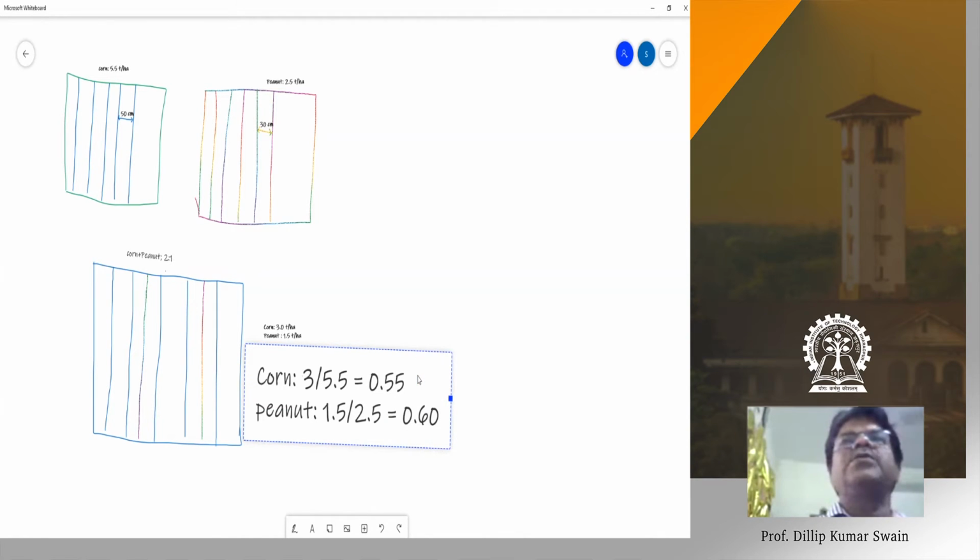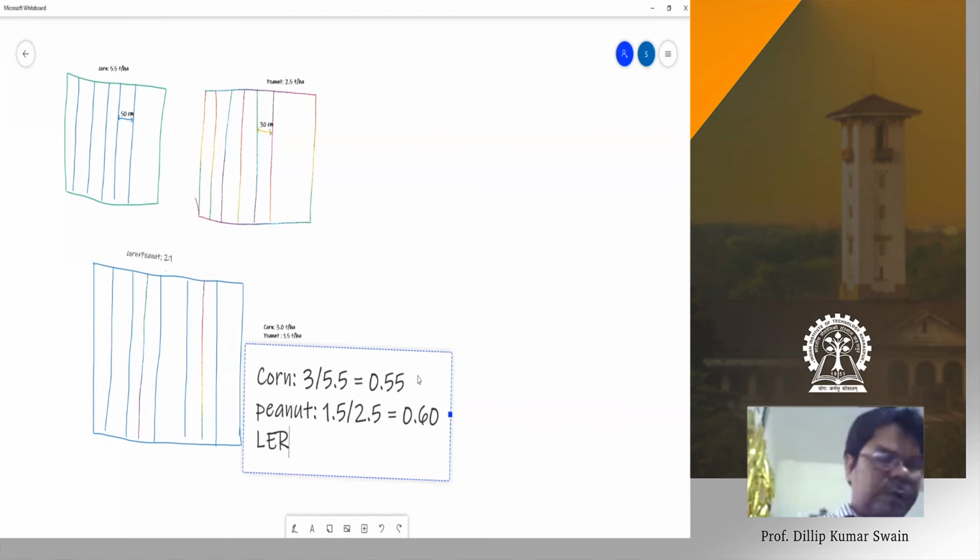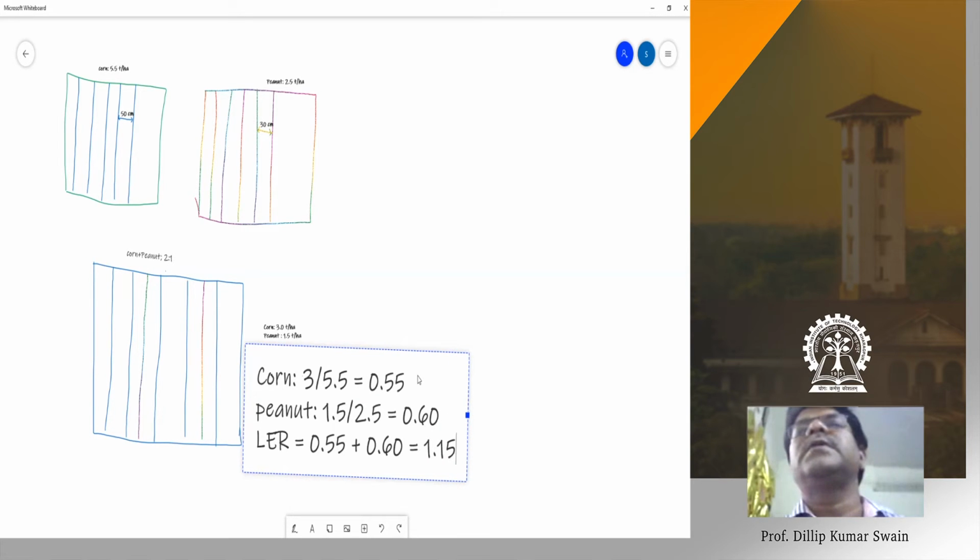So if you add these two areas, now it comes to the land equivalent ratio. That LER is equal to 0.55 plus 0.60 equal to 1.15. Yes, sir.